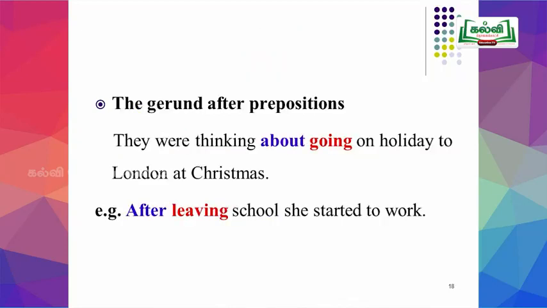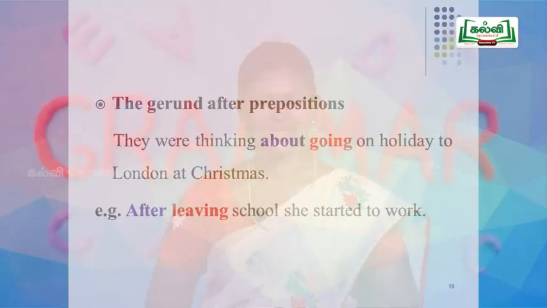Example, they were thinking about going on holiday to London at Christmas. After leaving school, she started to work. Here, in these two sentences, about and after are the prepositions. After these prepositions comes the gerund. Take down the next point.